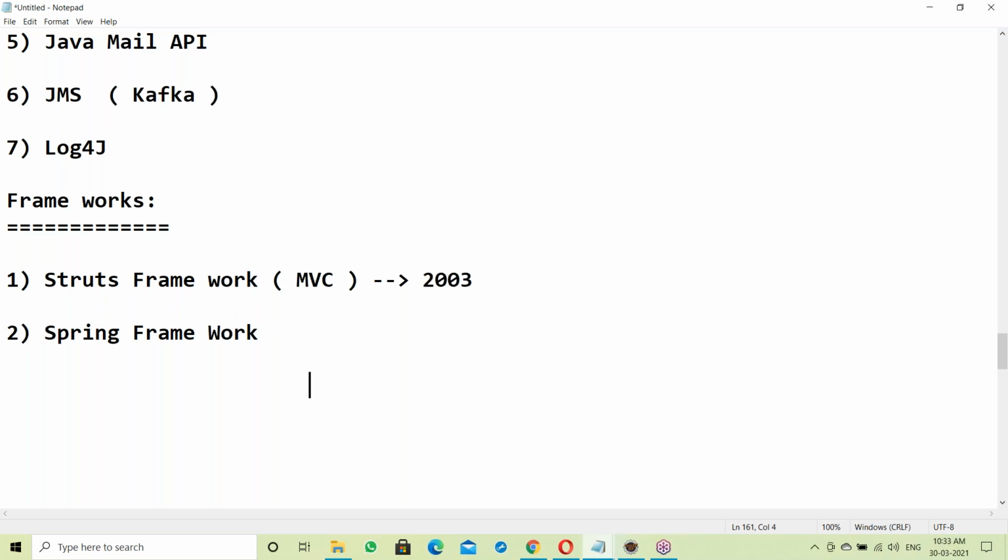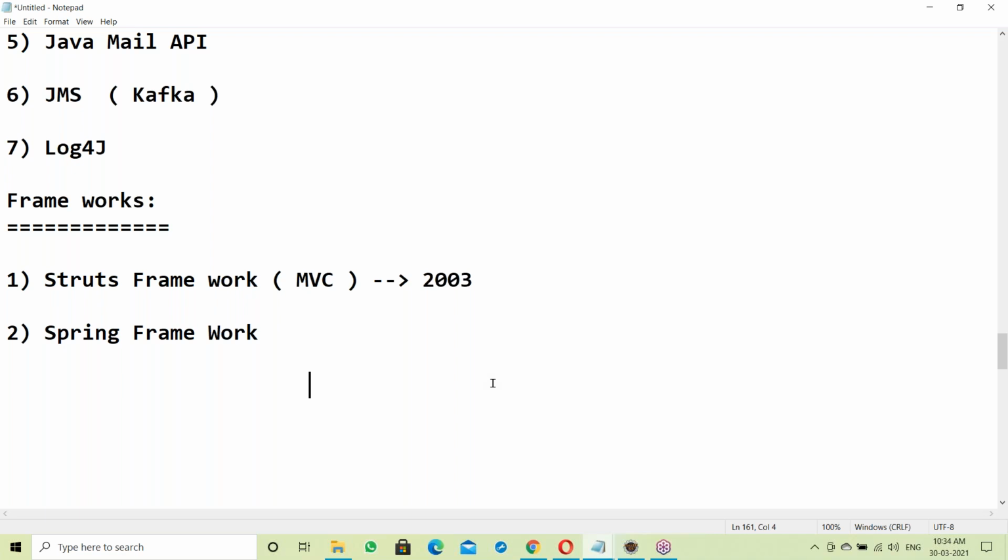Suppose, for example, database connectivity. If you're writing Java programming, a minimum of 15 statements is required to connect to a database. But using Spring, no statements are required. Without programming, there is a predefined Hibernate configuration file available. Once you provide your details, it will connect to the database automatically.